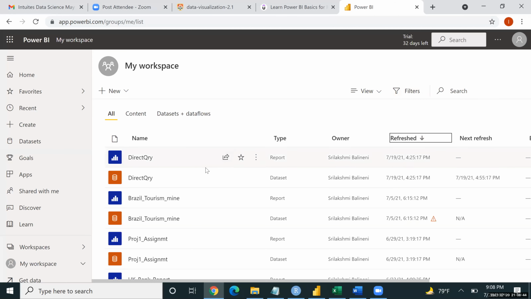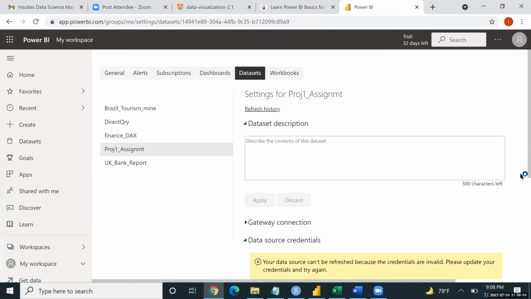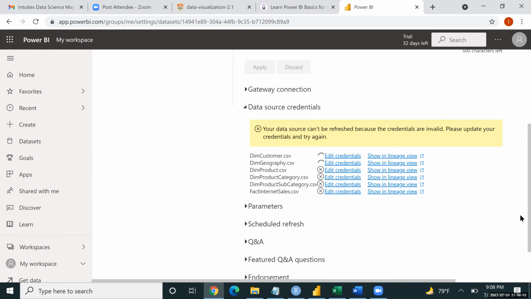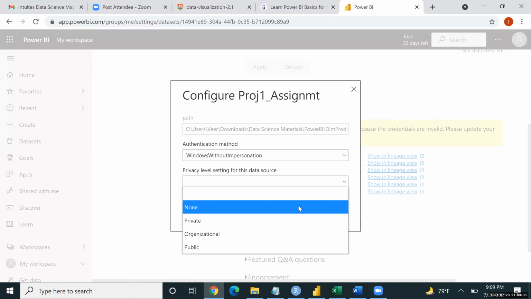Are you able to see? Yes. Here it's asking to edit credentials. I'll just click on that. You have to click on that. Yeah, if I click on that, it says click on sign in.